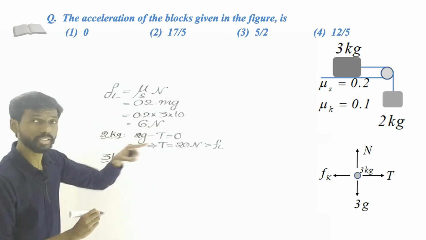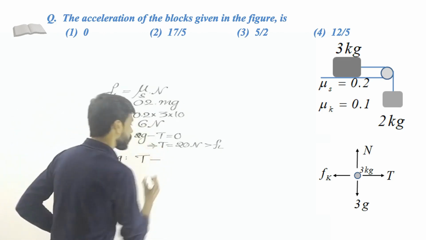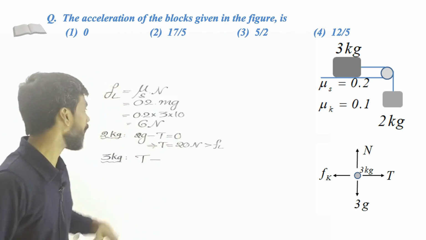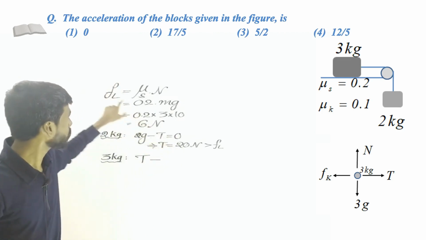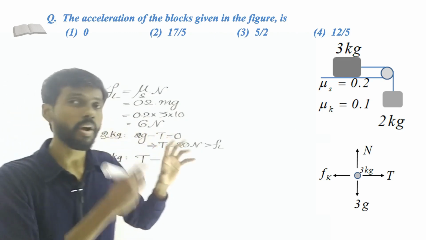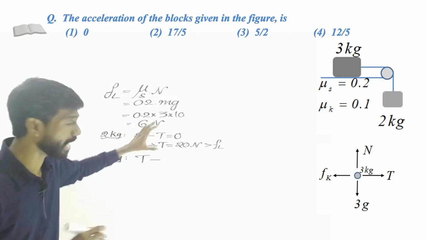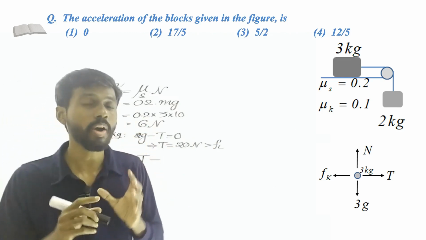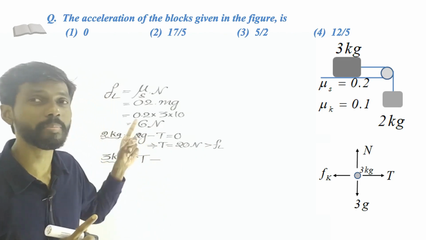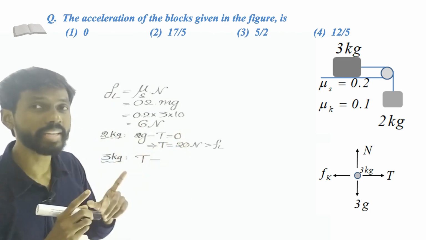So that is the tension force in this direction minus the frictional force. But what is the frictional force? That is not this one, right? That is not this force. This is the limiting friction. So that is not the exact amount of friction acting on that block. This is only the maximum amount of friction. But we have made sure that the object moves. When the object moves, what type of friction acts on the object? That is the kinetic friction, not the limiting friction or static friction. The object moves, that means kinetic friction.